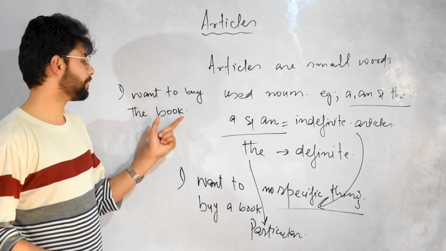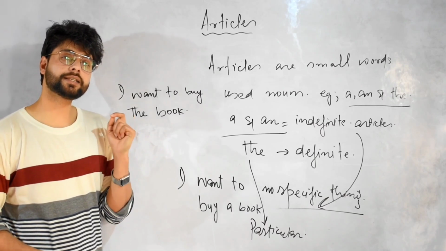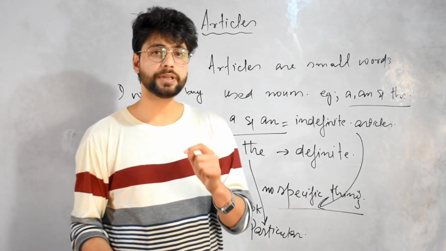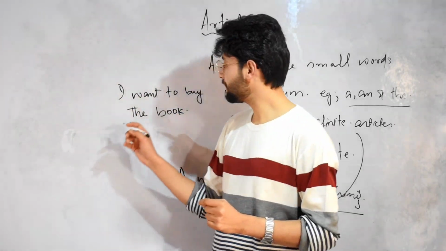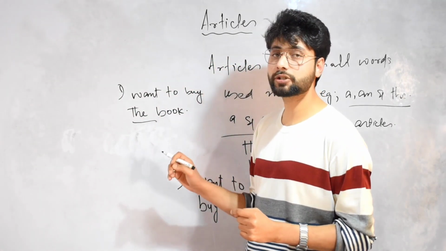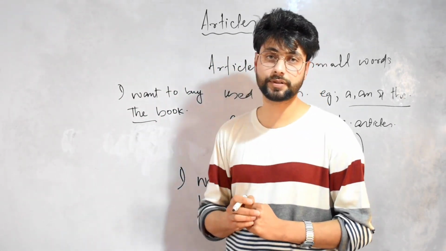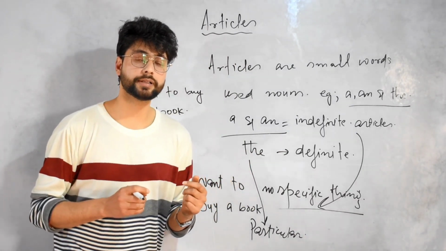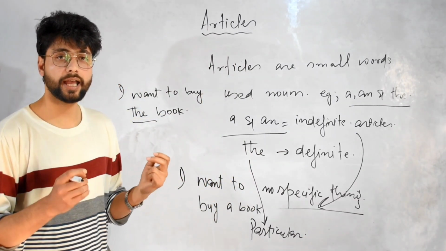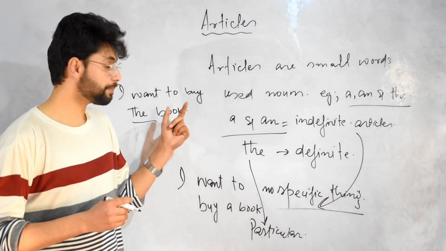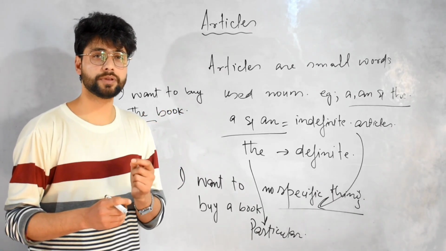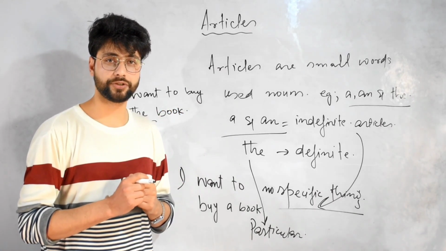Here, the listener will understand that the speaker has to buy a particular book. Why a particular book? Because the is used. It can be a science book or maths book or any type of book, but that book must have been mentioned before in the conversation.